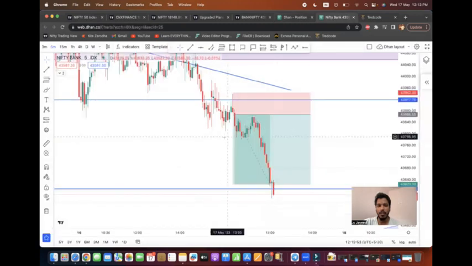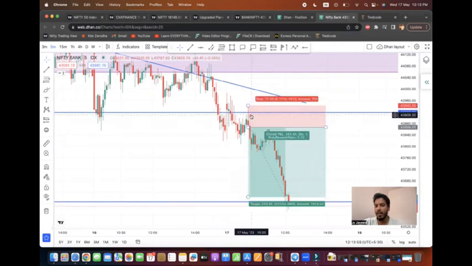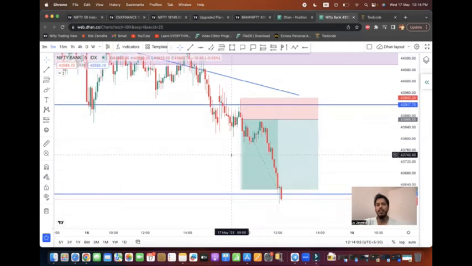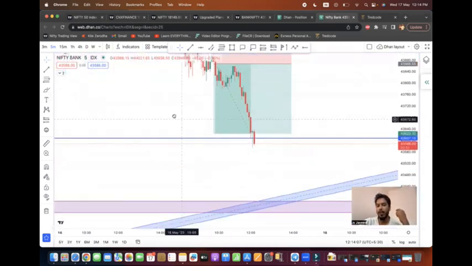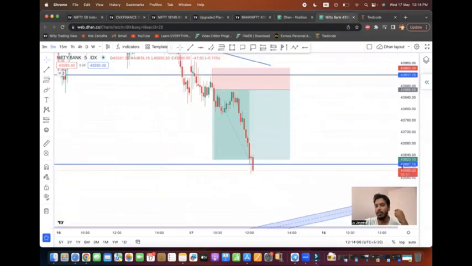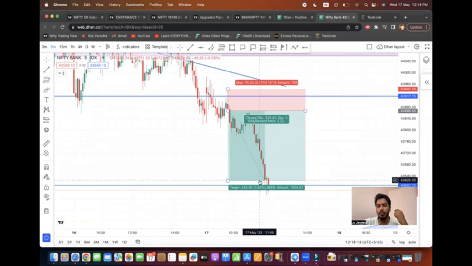And what was our strategy? After today's market opening, it crossed previous day's low and gave a small pullback as well. In this pullback, I initiated my position over here. After that, I carried my position till my target level here. We are having another support of 43,600 level, and I have placed my target just above this level.